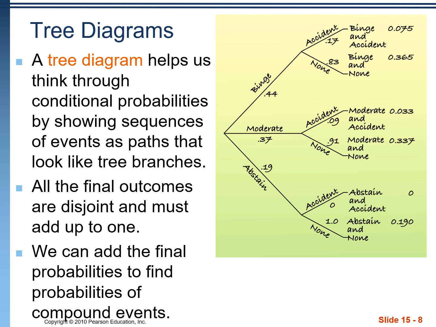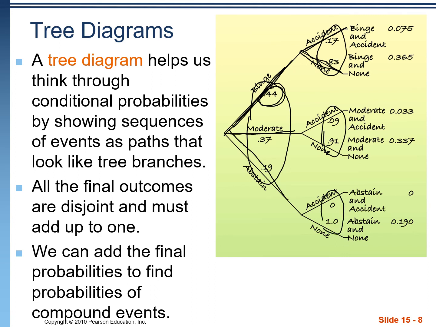It's broken out into trees where off of each branch, these numbers add up to 100%. If we go down one branch, say just the 44% of students who said I was a binge drinker in the past month, we can see 17% were involved in an accident, 83% were not. Again, these add up to 100%, as do these and these.